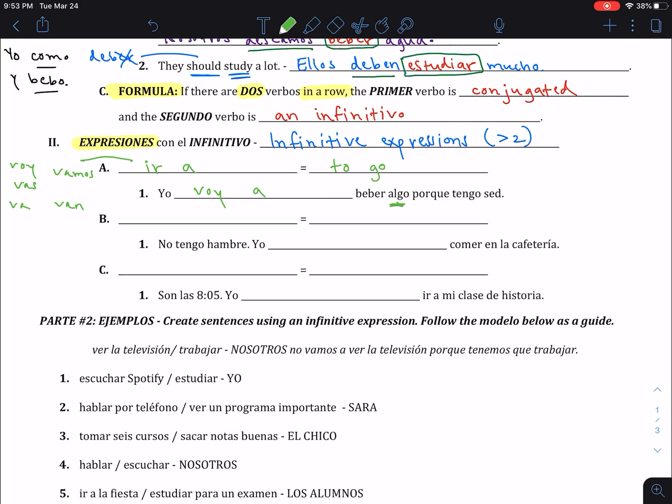Because I am thirsty. Notice that this is an expresión because we have a with voy. Okay? It's more than one verb in the very first part. Notice, very important, we still have an infinitivo second. So the first verb is conjugated, the second variable is the infinitive. We just have this pesky little a in the middle.